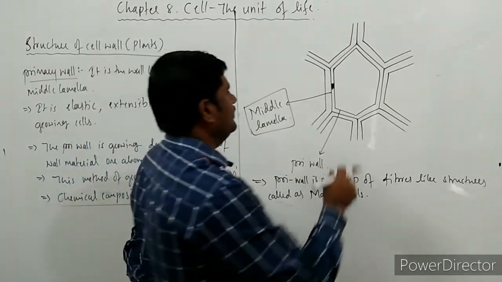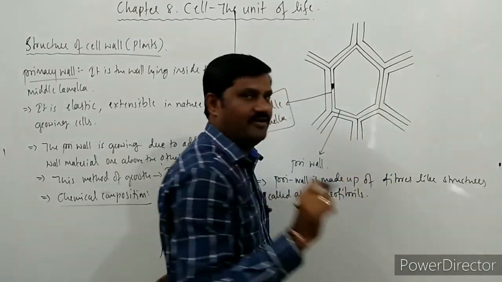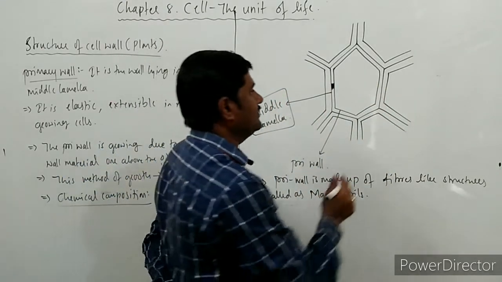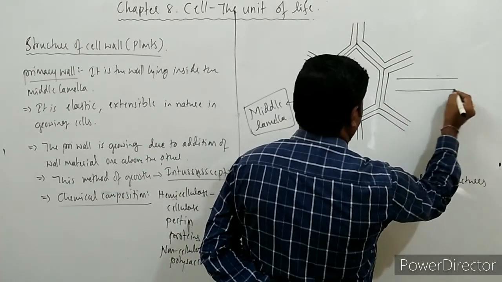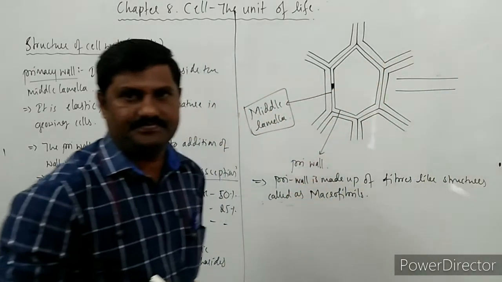Imagine yourself, this wall is made up of basically the macrofibrils. I shall draw the diagram here. This is one macrofibril you consider, right?